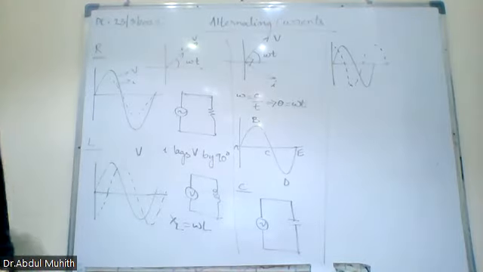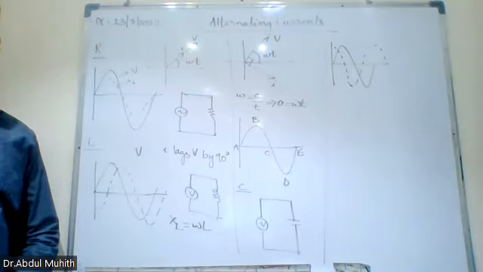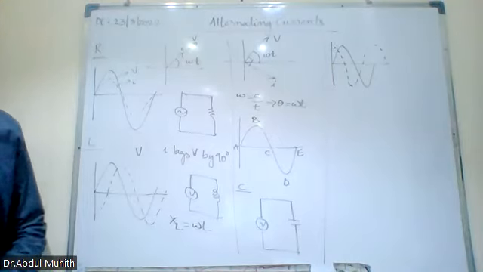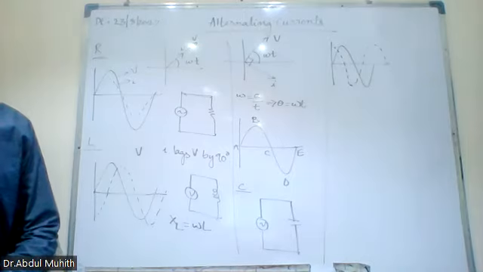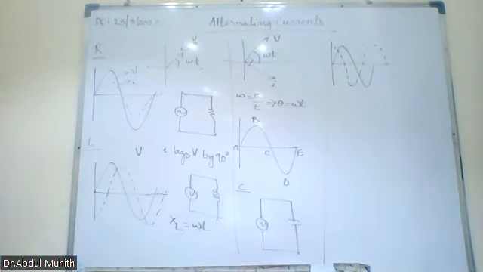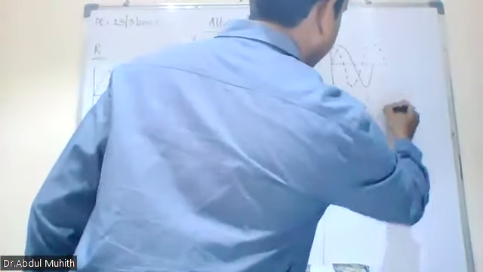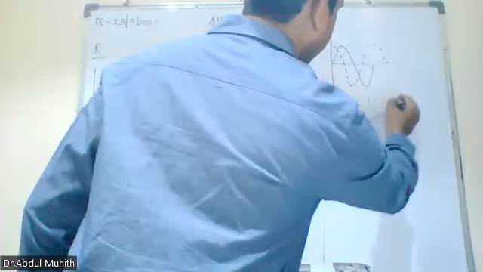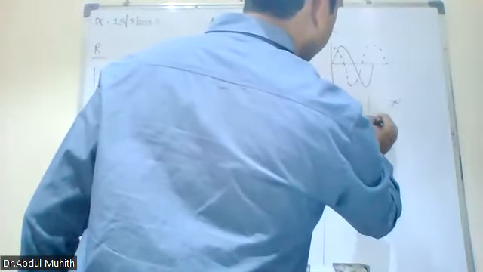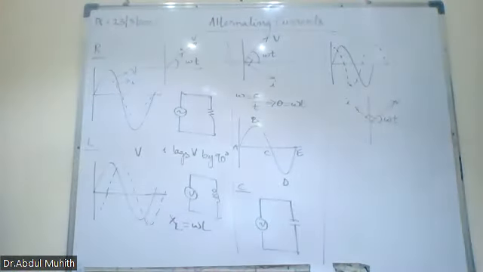Now this is what happens in a capacitor. Is it leading or lagging? Sir, that is leading. Very good. How many degrees? Sir, 90 degrees. Very good, leading by 90 degrees. Now the phasor diagram when you draw, this is the voltage, and this is the current. This is 90 degrees and this is omega t. Okay, clear? This is the phasor diagram.